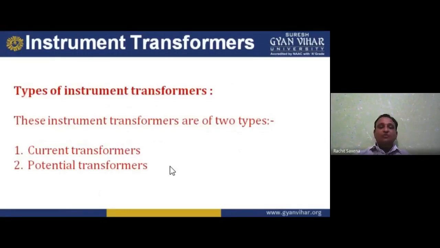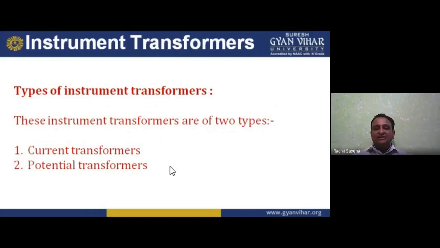Now, the types of instrument transformers. These instrument transformers are of two types. As I told you earlier, we basically consider two main things, voltage and current. Because if I want to know the power, we need voltage and current. If I want to know the impedance, we need voltage and current. If I want to know the reactance, capacitance, inductance, resistance, or admittance, we need voltage and current.